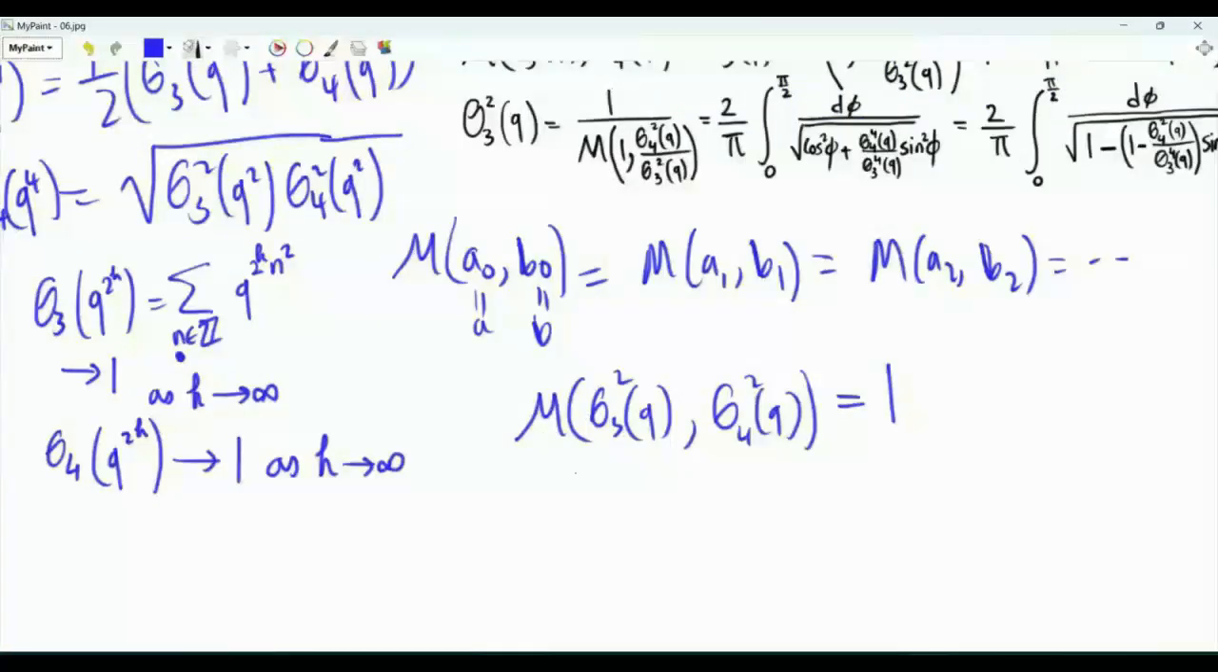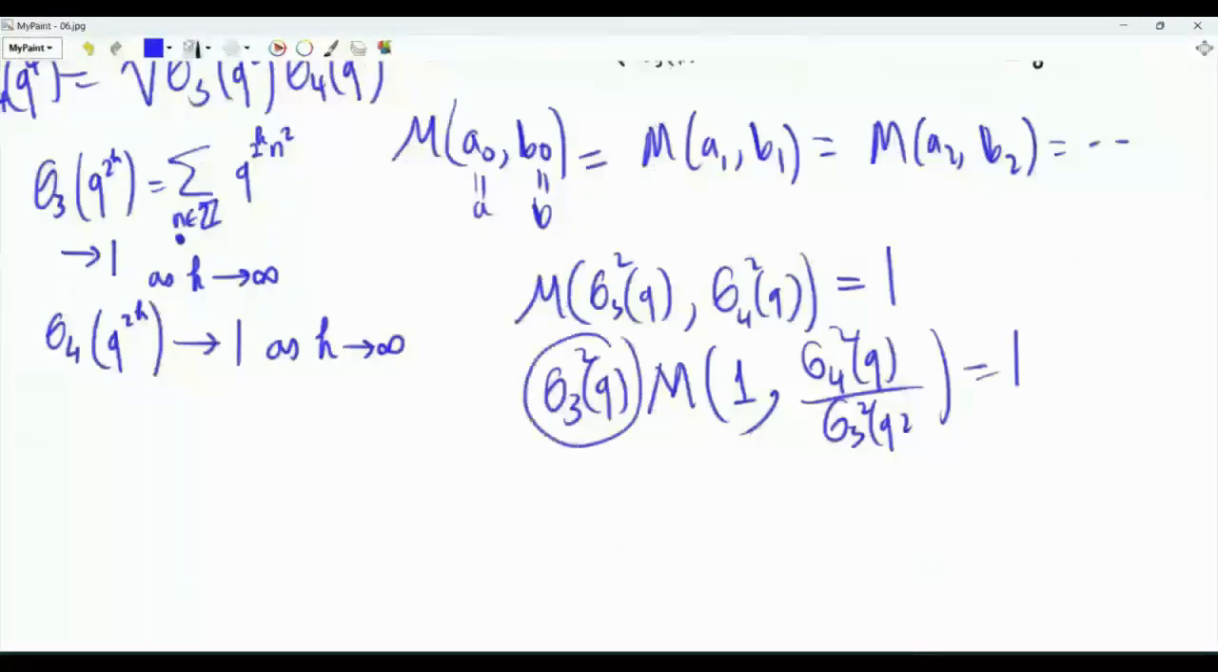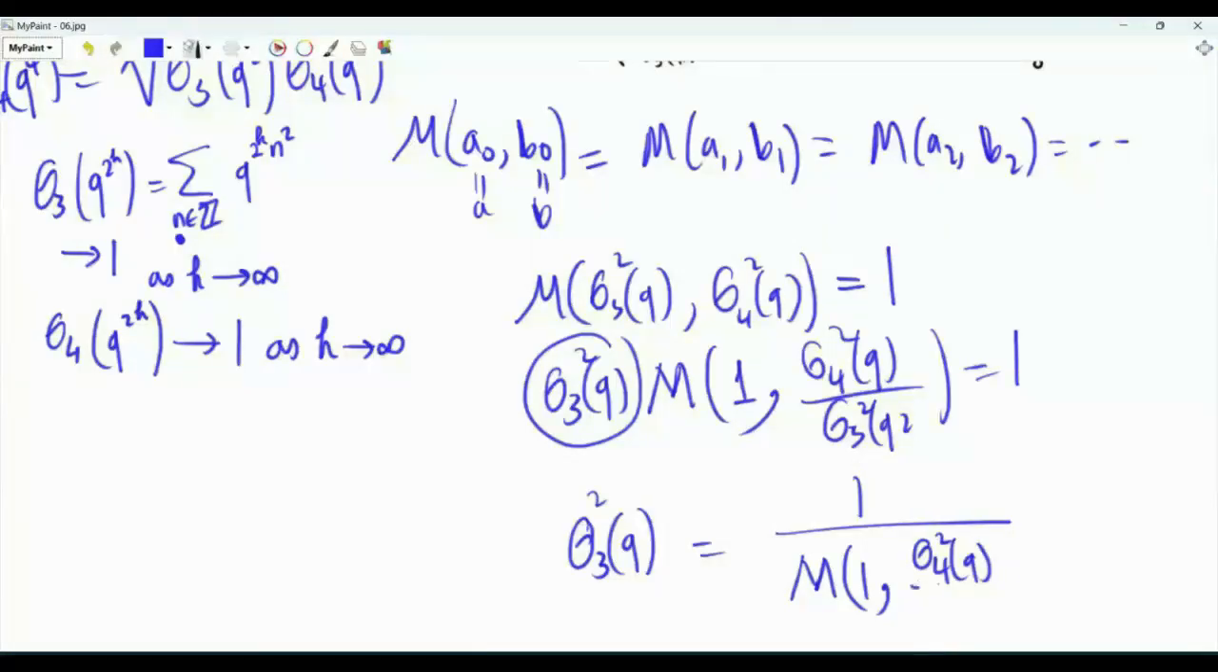1. By taking a common factor, theta 3 of q squared, we have that theta 3 of q squared times m of 1 and theta 4 of q squared divided by theta 3 of q squared is 1. Then theta 3 of q squared is 1 over m of 1 and theta 4 of q squared divided by theta 3 of q squared. This is what we need. Our main goal is to obtain theta 3 of e to the minus pi.